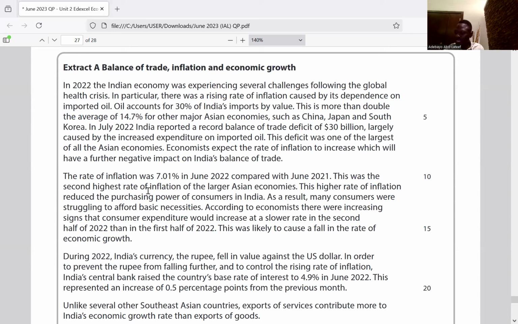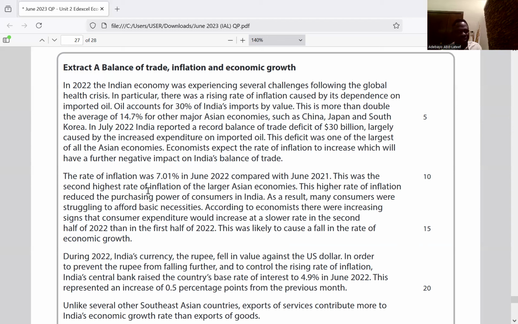And the trade deficit, India recorded balance of trade deficit of 30 billion, which is here in the case study, as its imports exceed exports. So an increase in rate of inflation may allow imports to be cheaper. So that's why import is cheaper. That brings about trade deficit because import is done more than export. So I think that's the point about that.